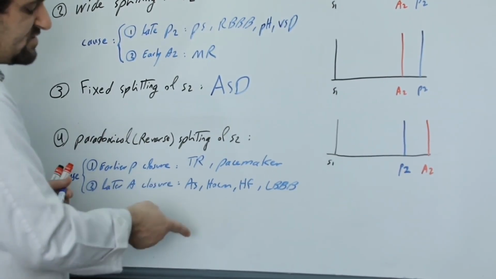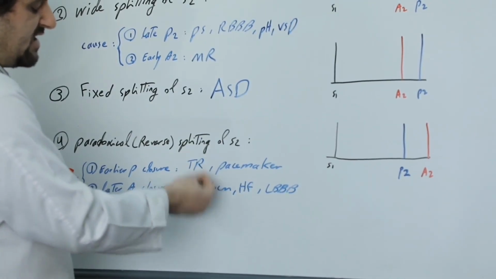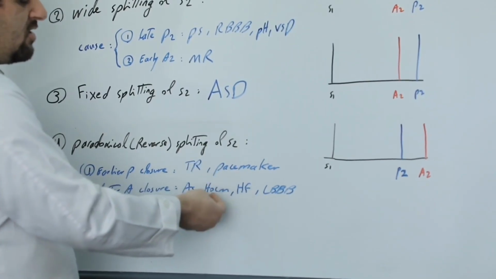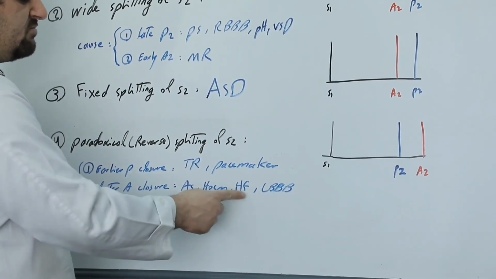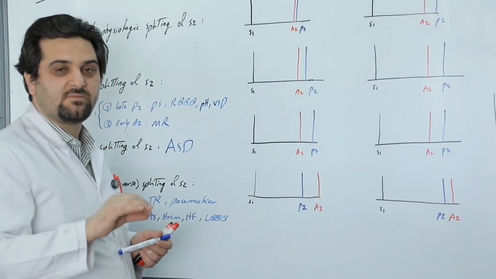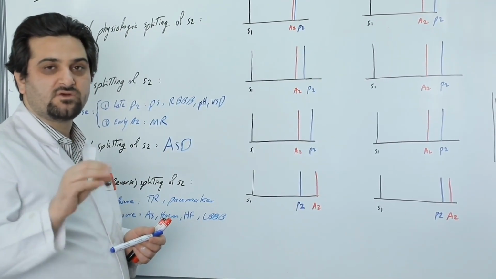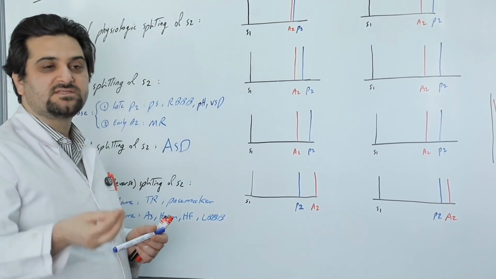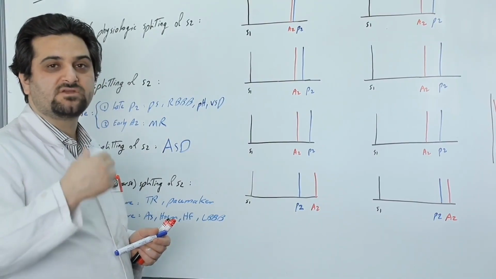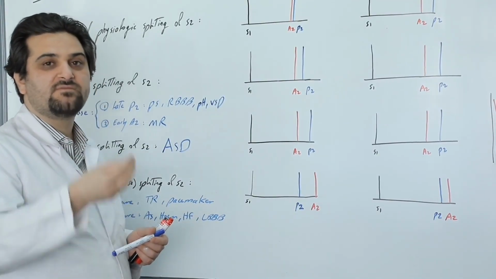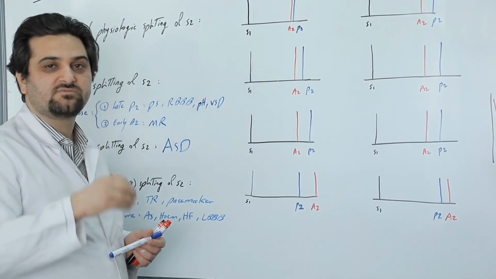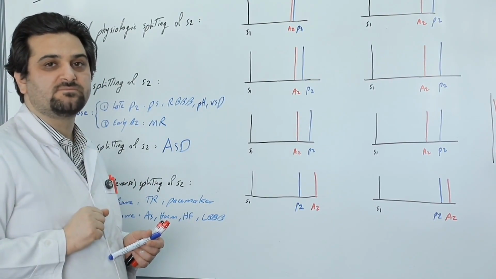The next reason we mentioned is when the aortic valve closes later. For example, a patient with aortic stenosis, a patient with HOCM, hypertrophic obstructive cardiomyopathy, a patient with dilated cardiomyopathy, or a patient with left bundle branch block. In all these four cases, the left ventricle contracts with delay, and it takes a longer time for the left ventricle to empty its blood, so the aortic valve closes later, and A2 moves away from P2, which leads to reversed or paradoxical splitting of S2.